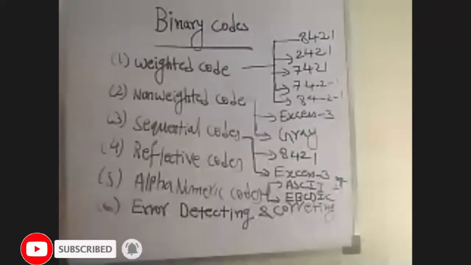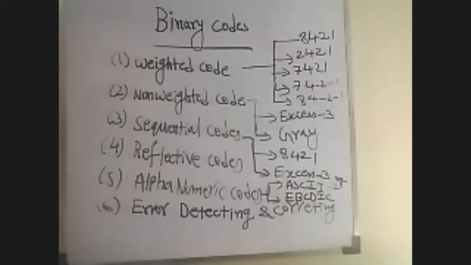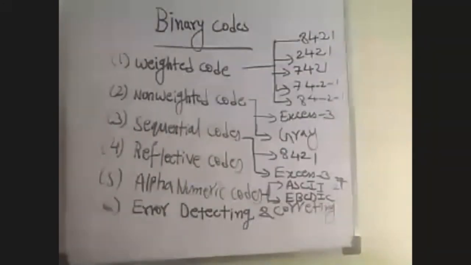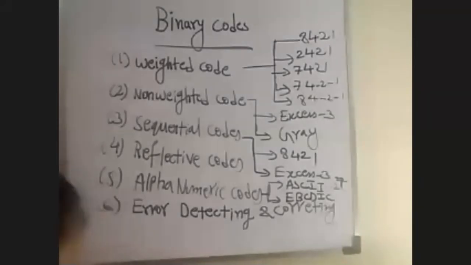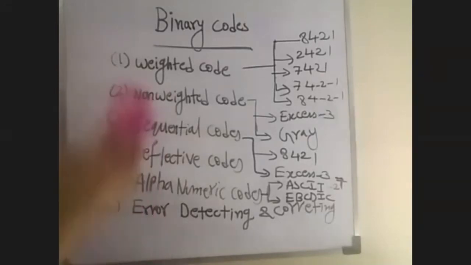So what is the BCD full form? Binary coded decimal. BCD full form is nothing but binary coded decimal. What are the values for BCD? From 0 to 9 only. Okay.